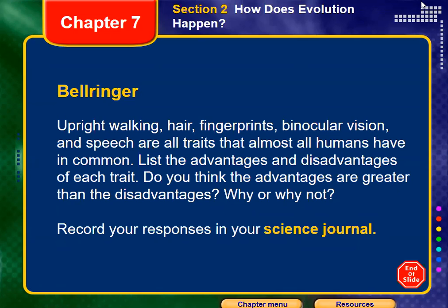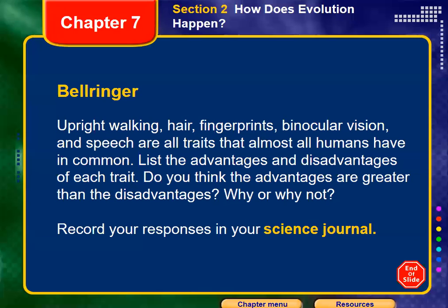I need someone to read this paragraph on your screen, please. Yes, Hannah. Upright walking, hair, fingerprints, binocular vision, and speech are all traits that almost all humans have in common. List the advantages and disadvantages of each trait. Do you think the advantages are greater than the disadvantages? Why or why not?